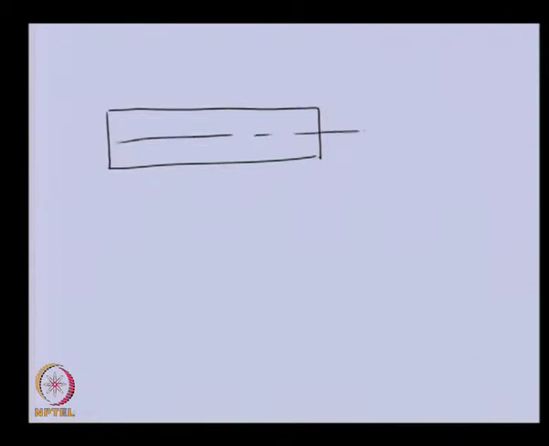So let us see how this can be modeled. For this particular case, if we have a shaft, let us say this is the axis of the shaft Z, and this is one of the planes of the shaft shown here, and at a distance Z, let us say there is a plane whose motion we want to analyze.